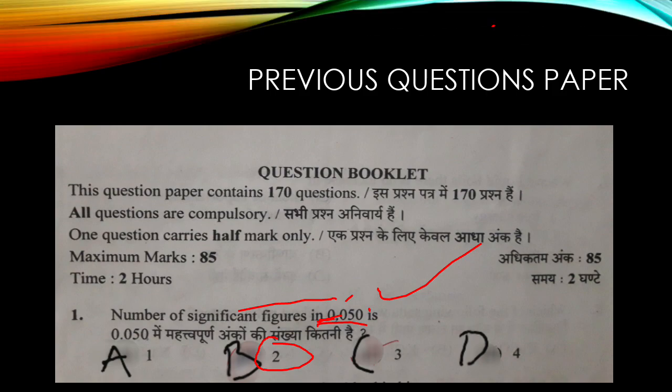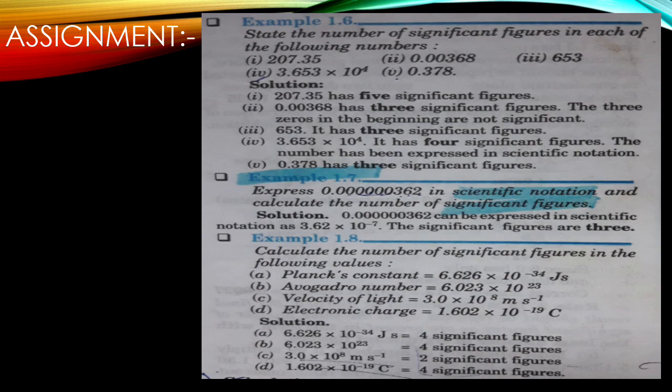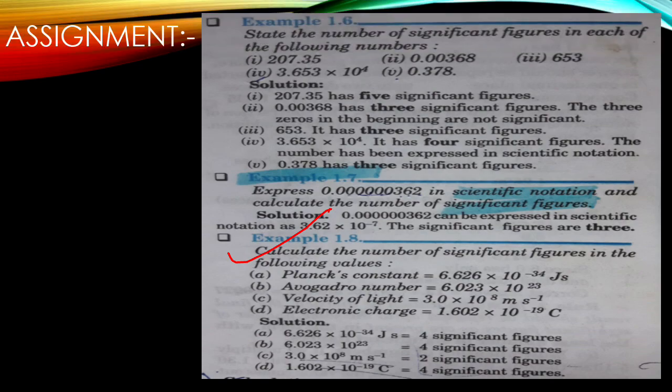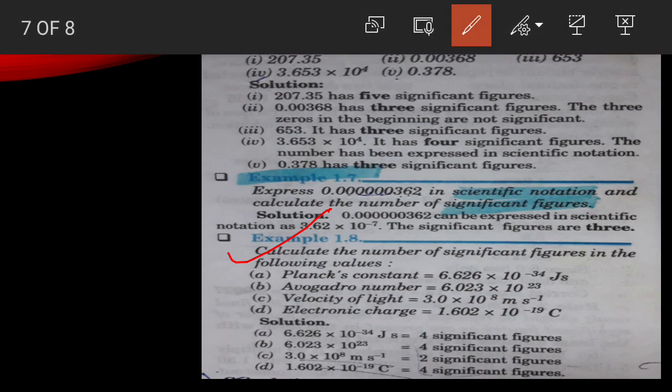And then I have one assignment for you guys. You can solve such questions because the level of questions has increased now. Earlier the question was asked like example 1.6, a simple question, and now the question level has increased and the question is asked like how many significant figures are present in Planck's constant or Avogadro number. In this question I want to catch your attention toward the last part, that is the powers.